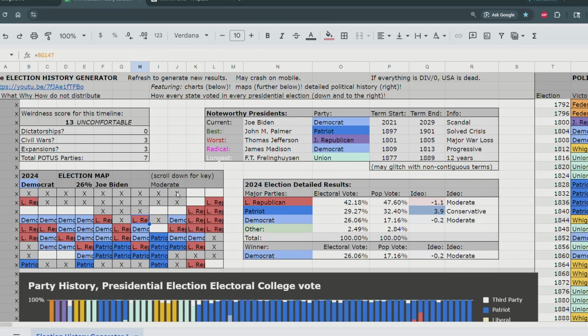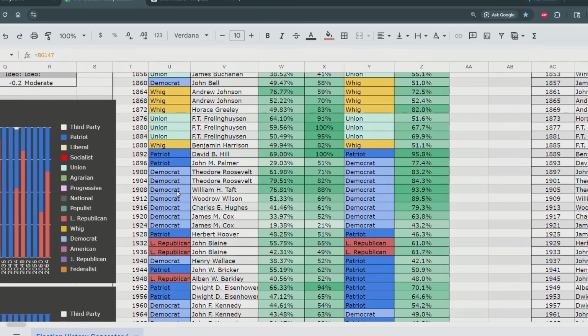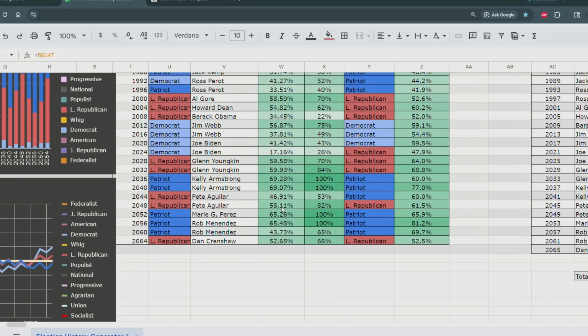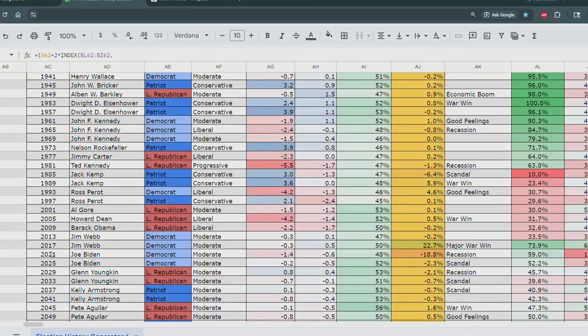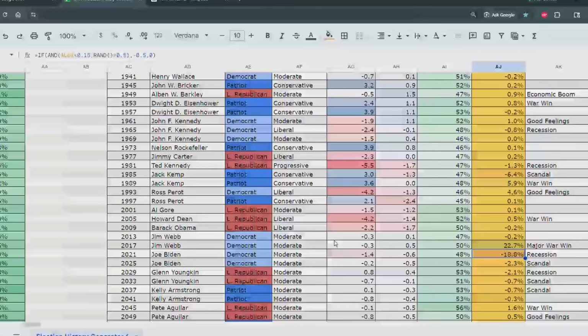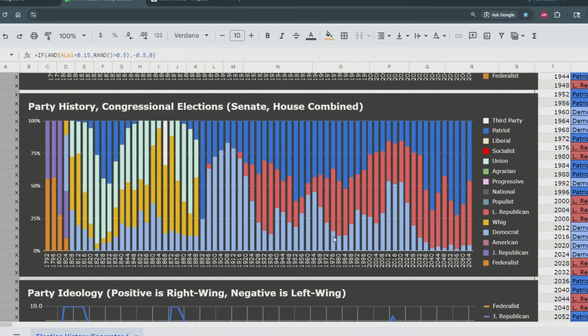Now, of course, if you remember, because he won 26% of the Electoral College, that suggests that no other party won a majority, and instead, it was a matter of a congressional election instead. And sure enough, we look, the Democrats, after years of Jim Webb and Joe Biden, controlled Congress with nearly 60% of the seats. So as a result, Joe Biden is able to win despite getting a pretty bad result. And I wonder why he got a bad result. So let's look to Joe Biden's first term, and there was a major recession which caused him to lose all support, and he dipped down, but he still had enough support in Congress to claim the presidency again.